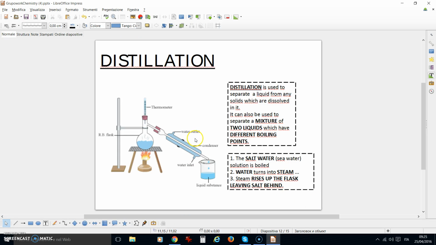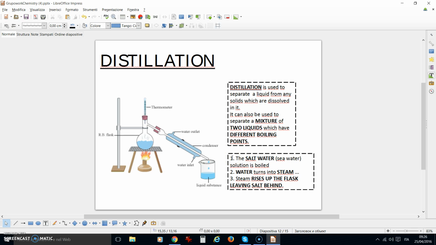Distillation. Distillation is used to separate a liquid from any solids which are dissolved in it. It can also be used to separate a mixture of two liquids which have different boiling points.